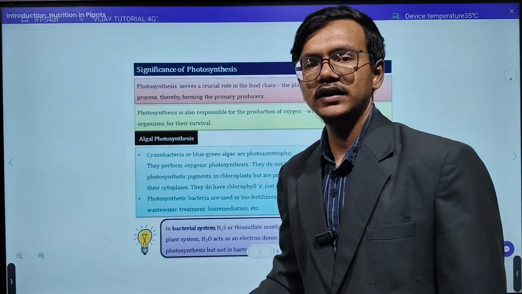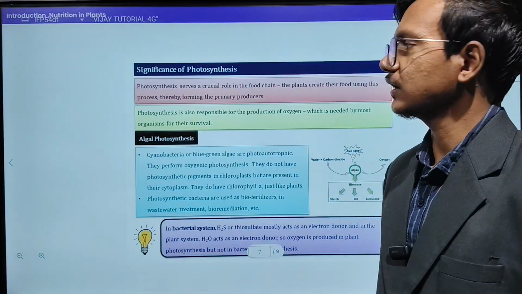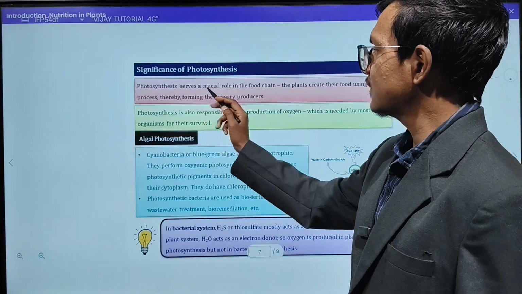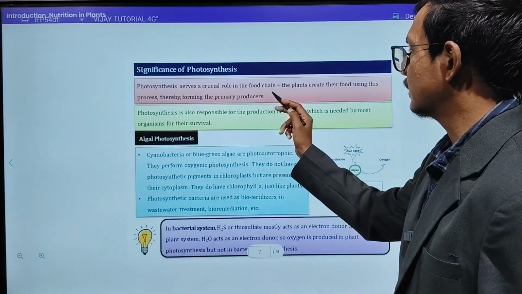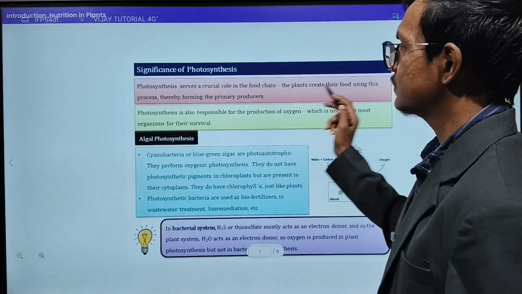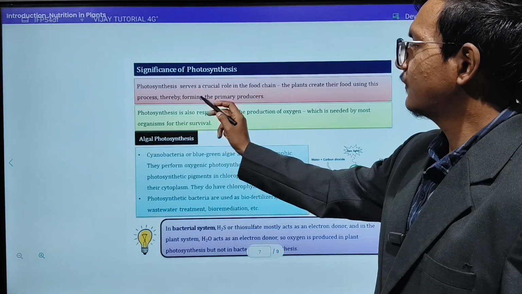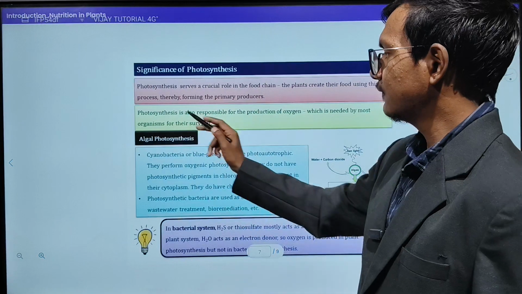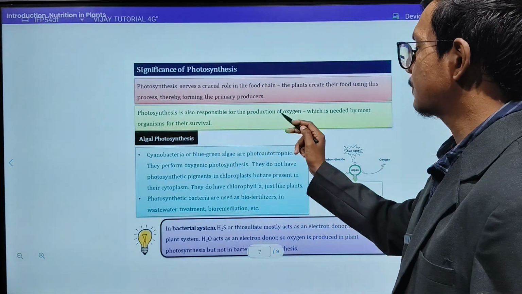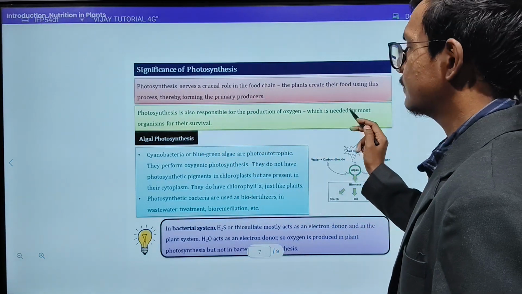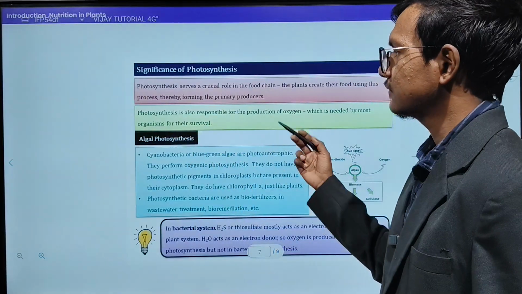Now we will see the significance of photosynthesis. What are the significances? Photosynthesis serves a crucial role in the food chain. The plants create their food using the process, thereby forming the primary producers. Photosynthesis is also responsible for the production of oxygen, which is needed by most organisms for survival.